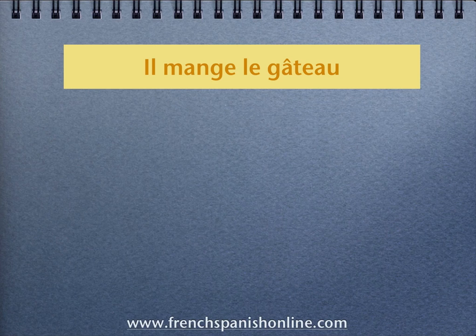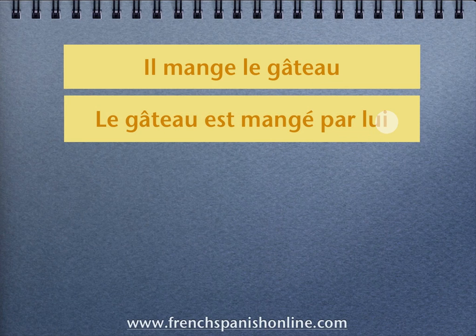Let's take some examples now. Il mange le gâteau. So according to you, active or passive? So the question who? Who is acting? He eats the cake. Il mange le gâteau. He is doing something in the sentence and he is the subject, so this is active voice. So now if you want to get the passive voice, first in English, il mange le gâteau, he eats the cake, becomes the cake is eaten by him. Le gâteau est mangé par lui, so a translation word for word.